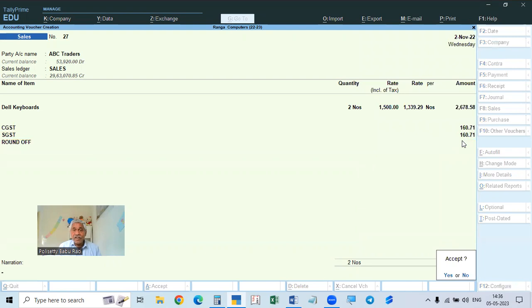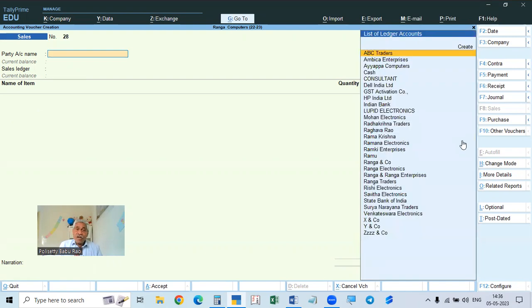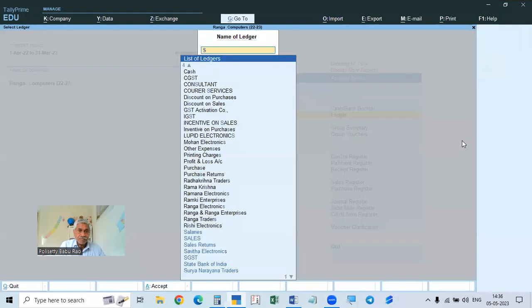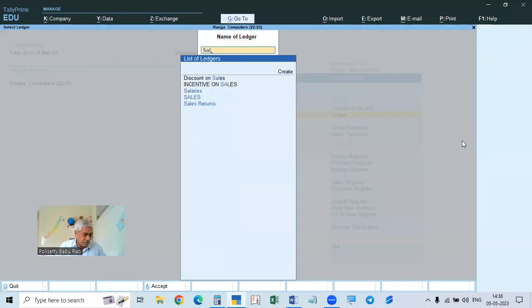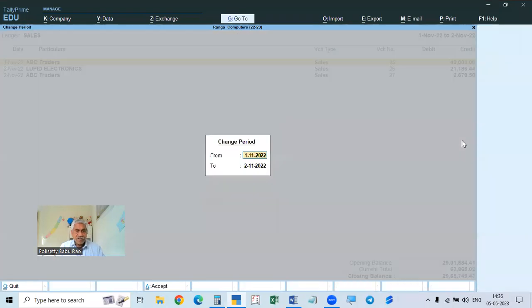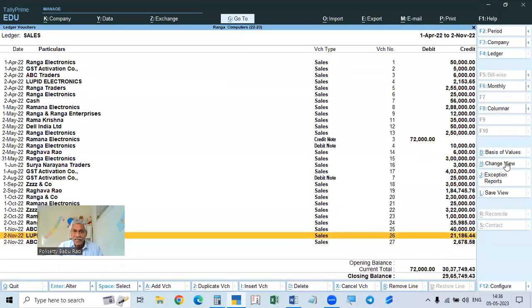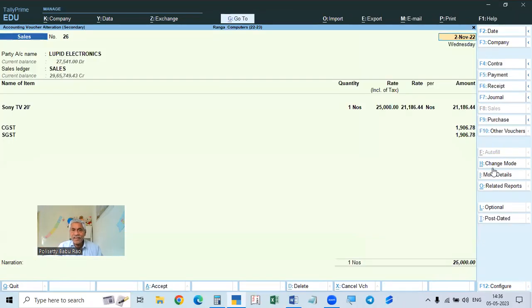And when you calculate this, and already some sales are calculated, we made the setting, that is the configuration we made. So all the already sold goods, all the sales, will convert like this only. So if you go to the sales ledger and see the sales, it looks like there is no change at all. But if you go to a particular invoice, like here again, so this is the taxable